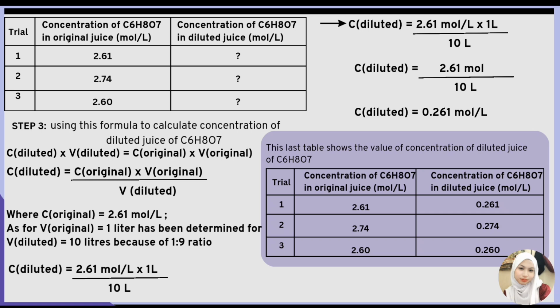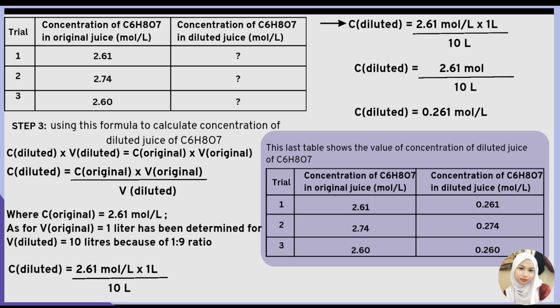We'll move on to the last part of the results. Concentration diluted multiplied with volume diluted equals concentration original multiplied with volume original. The formula is the same as MAVA equals MBVB. Then we rearrange the formula to make the concentration diluted the subject. We are using the information given where the concentration original is 2.61 mole per liter and we're using 1 liter as the original volume.